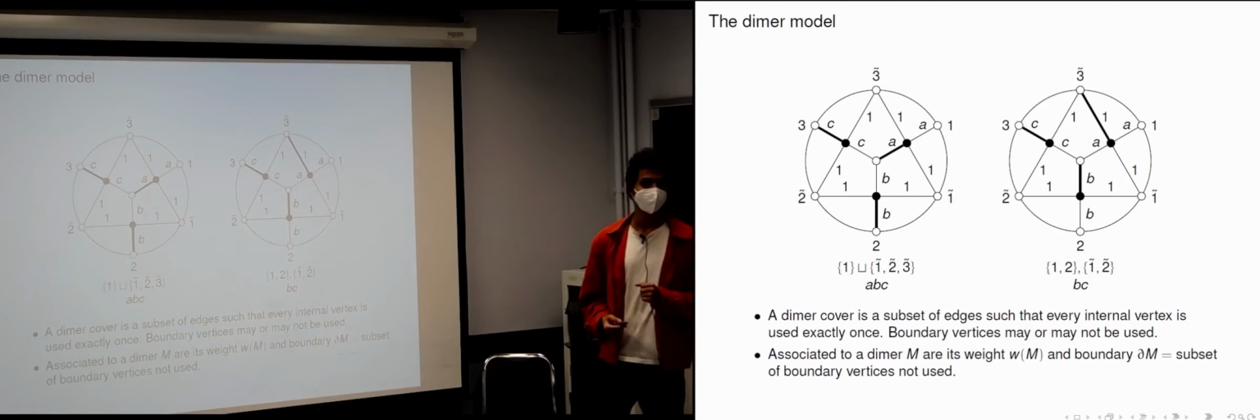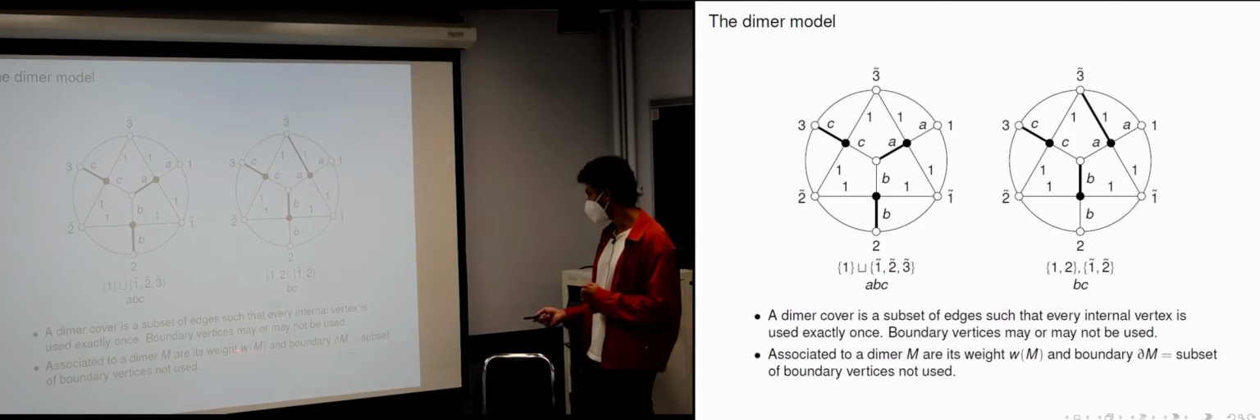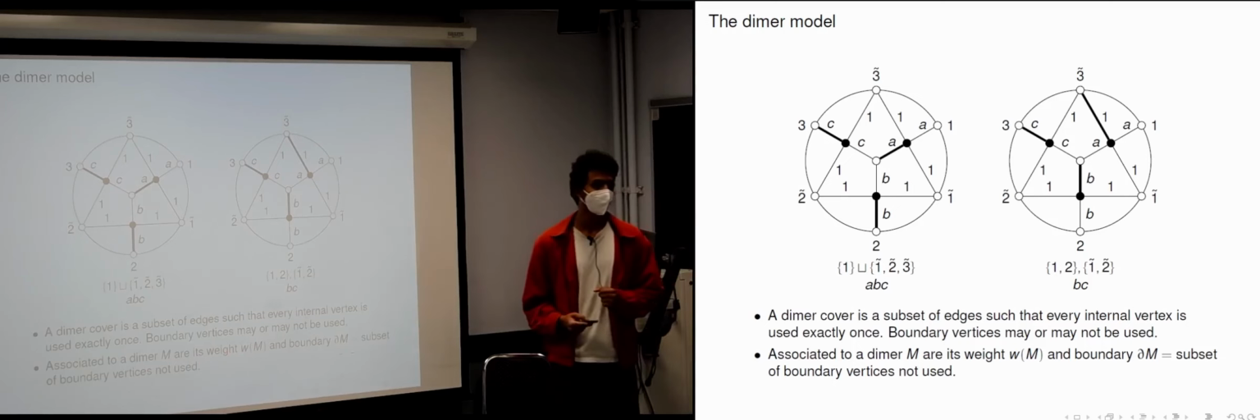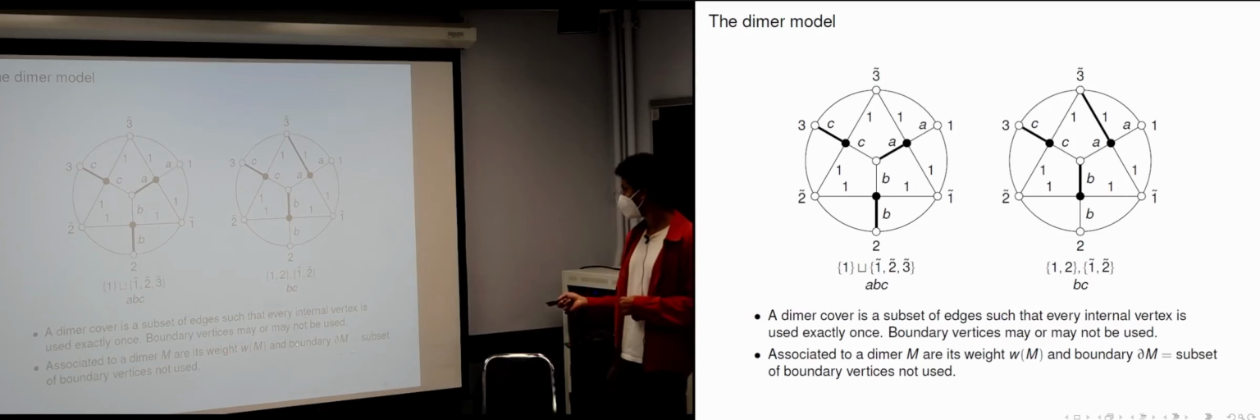Now, just like we associated weights to groves, you can associate a weight to a dimer cover. In the same way, you take the product of weights of all edges in it. So this dimer cover has weight BC, and this one has weight ABC, AB.